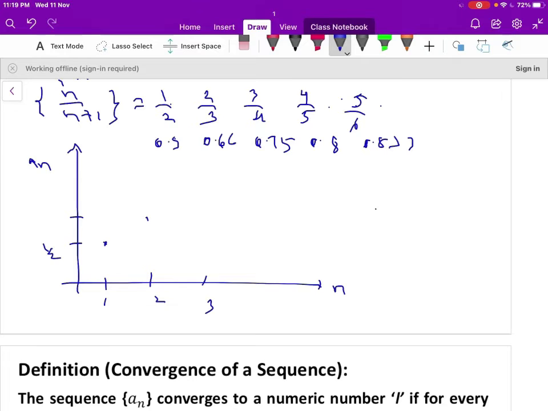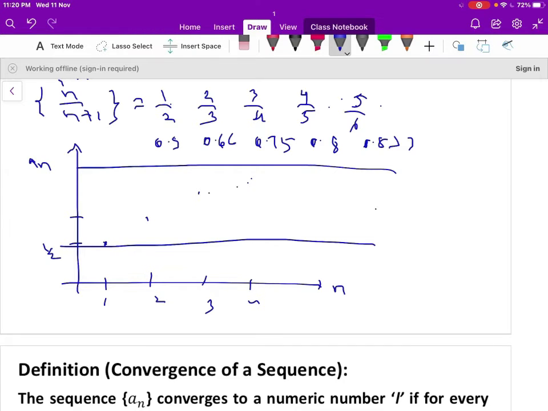When n is 3, 0.75. When n is 4, that is 0.8. It goes on like this. It never crosses the line 1 here, and it never crosses the line 1 by 2 here.